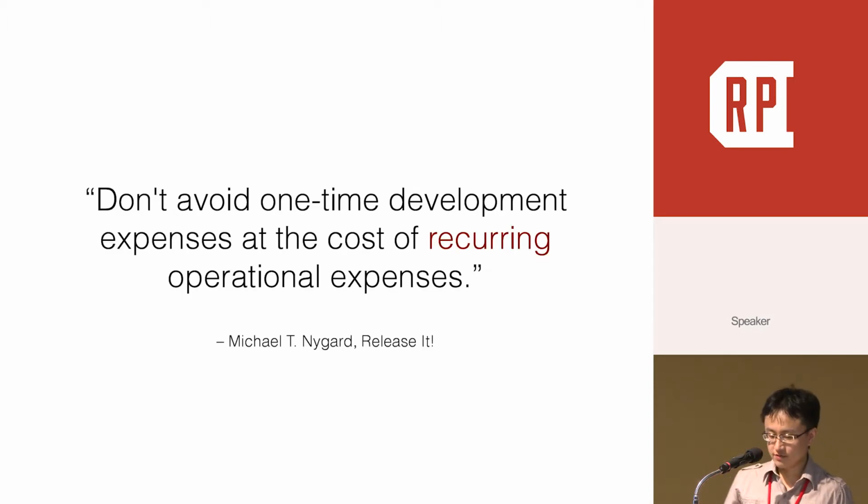Here is my favorite quote from the Release It book. Michael said, "Don't avoid one-time development expense at the cost of recurring operational expense." So your design decisions made during development will greatly affect your quality of life after release.